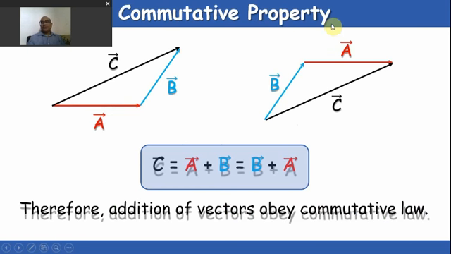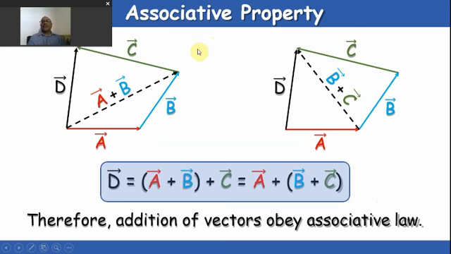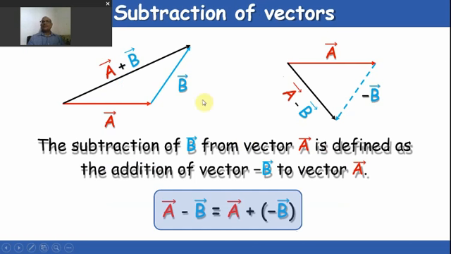There is a commutative property in vectors. So C is equal to A plus B, and it will also be B plus A. So addition of vectors obeys the commutative law. Again, addition of vectors obeys the associative law. It means if A plus B is C, and we add again another vector, we get D. So D is equal to A plus B plus C, or we can say D is equal to A plus B plus C grouped differently. We can see in the different diagrams that the resultant will be the same. So addition of vectors obeys the associative law.